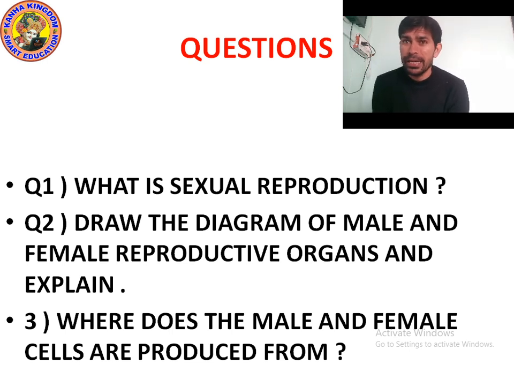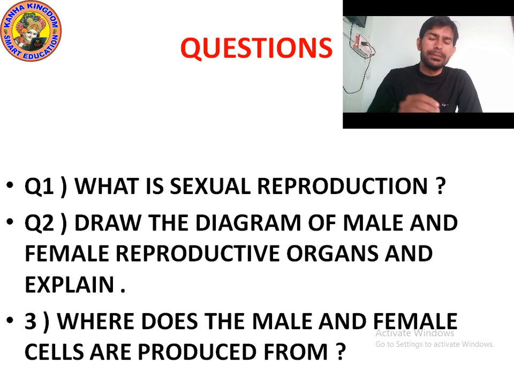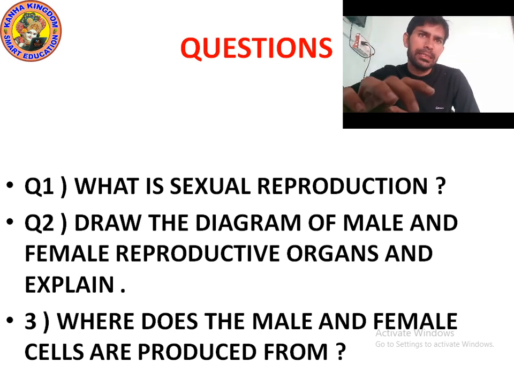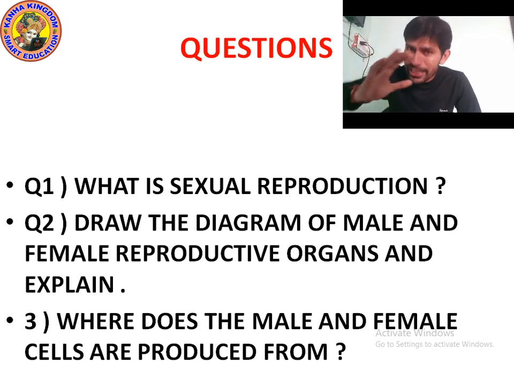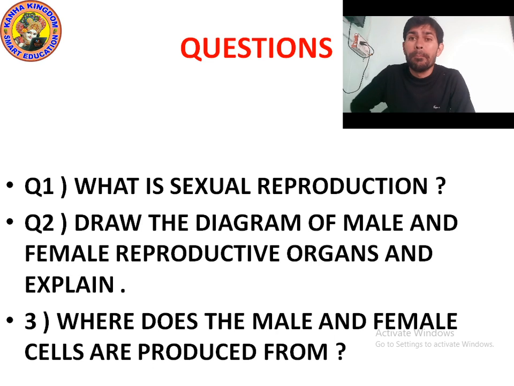Like the sperm, an egg is also a single cell. Yes, remember kids, the male cell is called sperm, which is a single cell. The female cell is called egg or ovum, which is also a single cell. Okay, in the next class we will study the male cell and female cell in detail, and we will also see the fertilization process with a lot of diagrams. Yes, there are many diagrams in this chapter, so you will have to practice these diagrams. I will show you some more diagrams in the next class. Till then, bye bye.